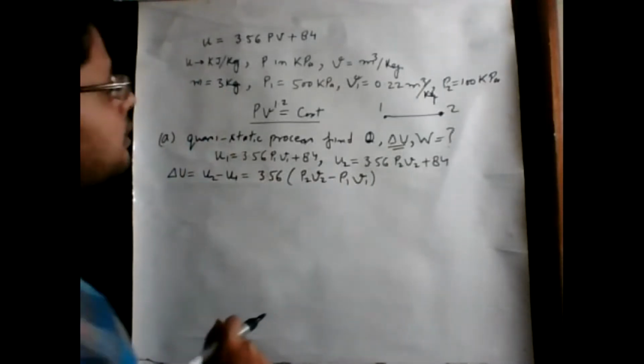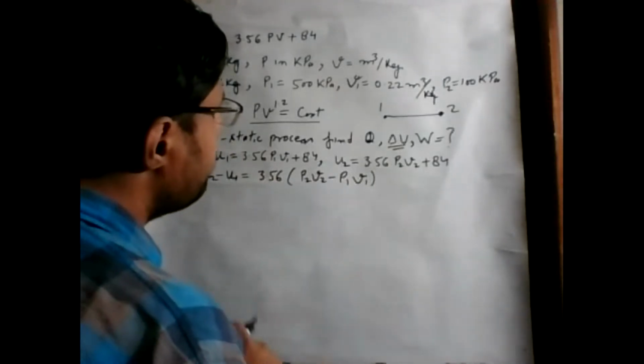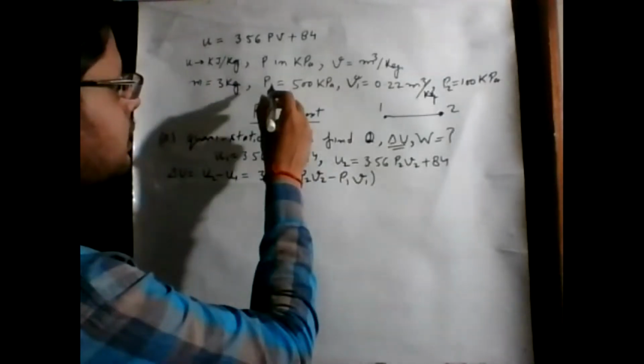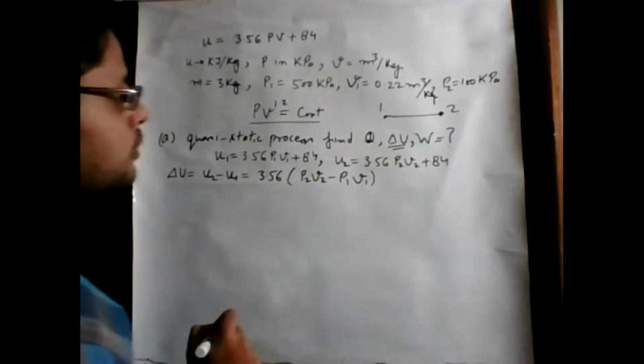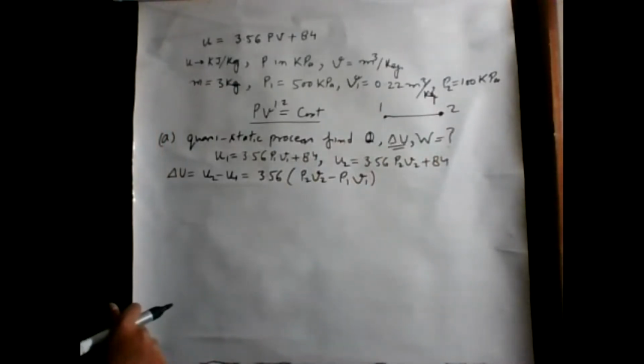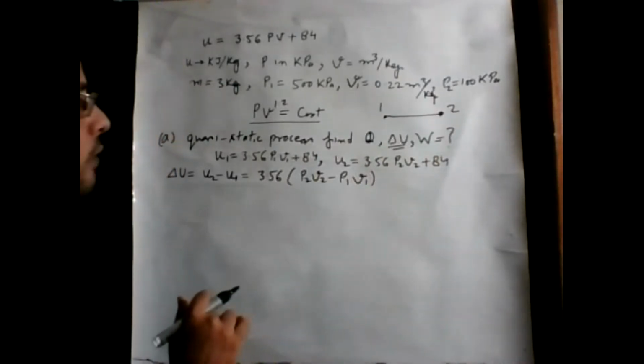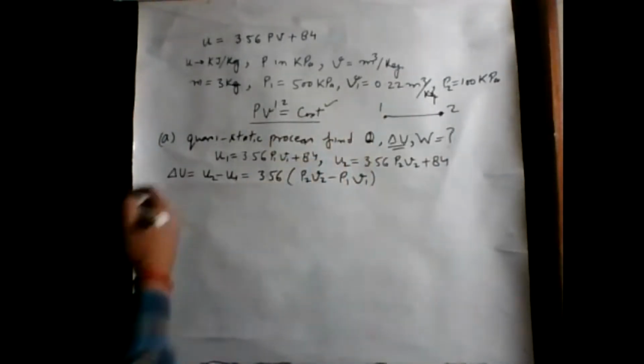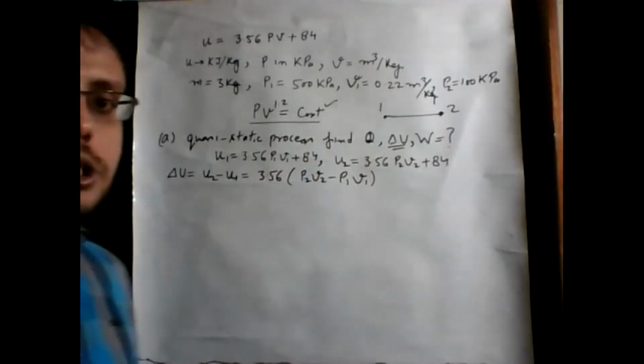But the given parameters in this problem are P1, V1 and P2. So that means we have to calculate the value of V2 by this expansion before solving for the change in internal energy.